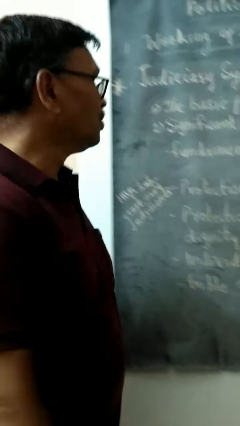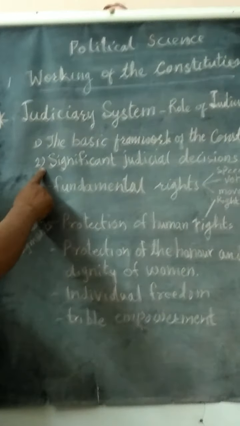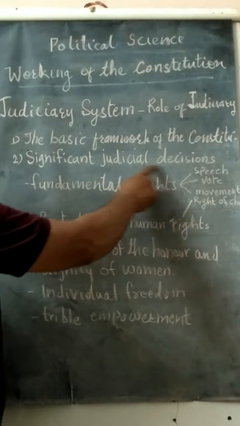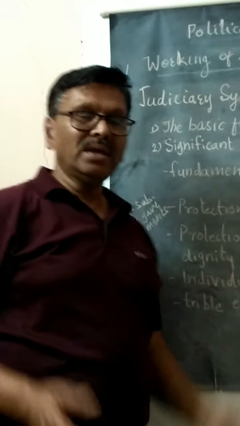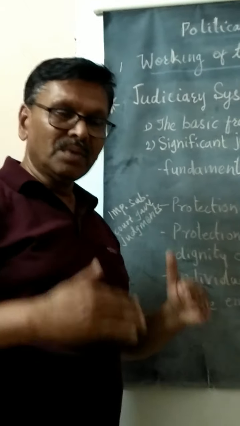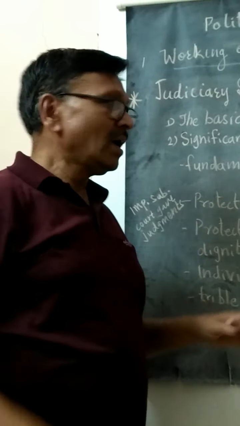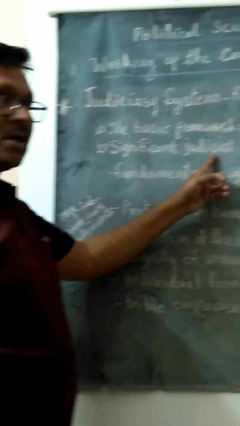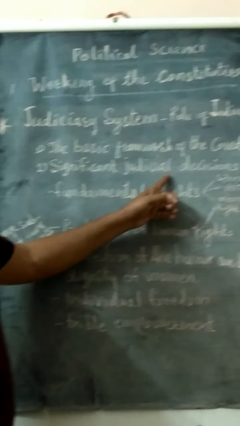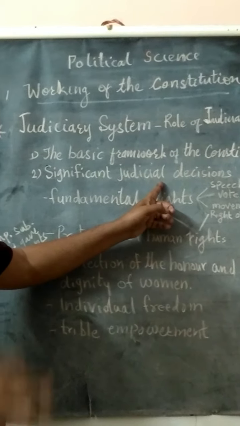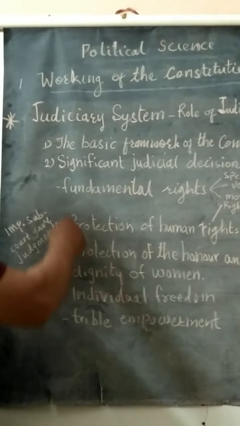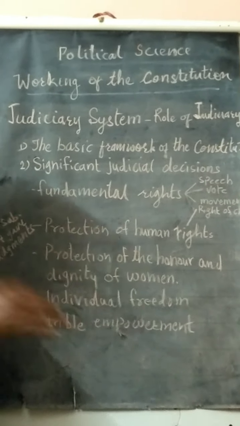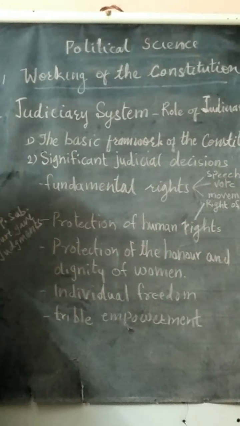We move on to the second point, that is significant judicial decisions. The Supreme Court has to take certain decisions by hearing so many different people, and then come to one conclusion, and then this conclusion becomes the law for the nation. So our constitution has given every citizen fundamental rights.